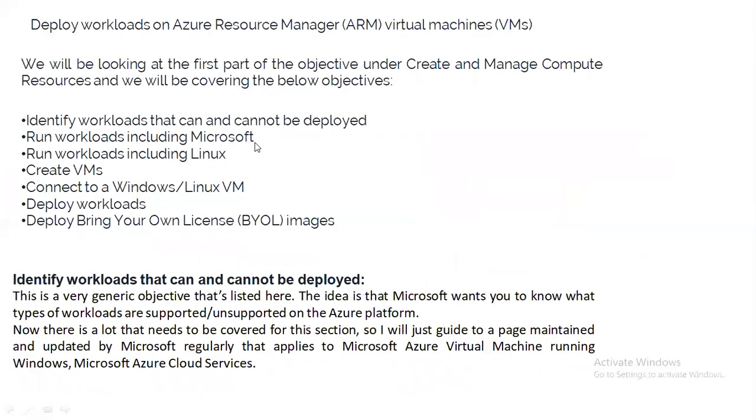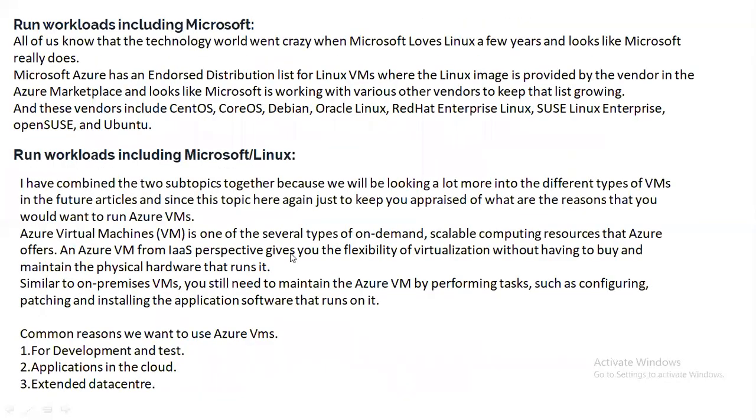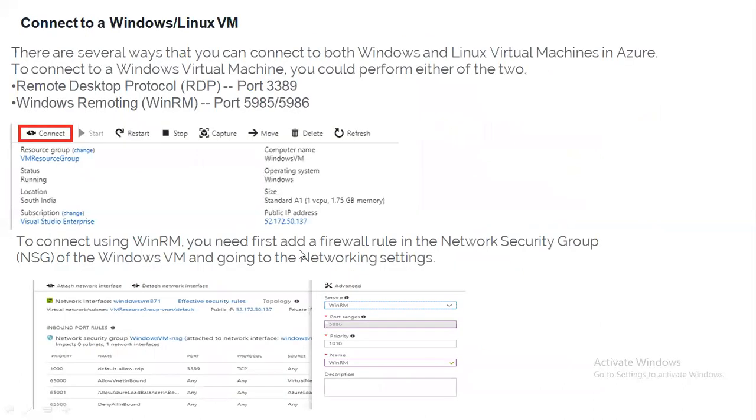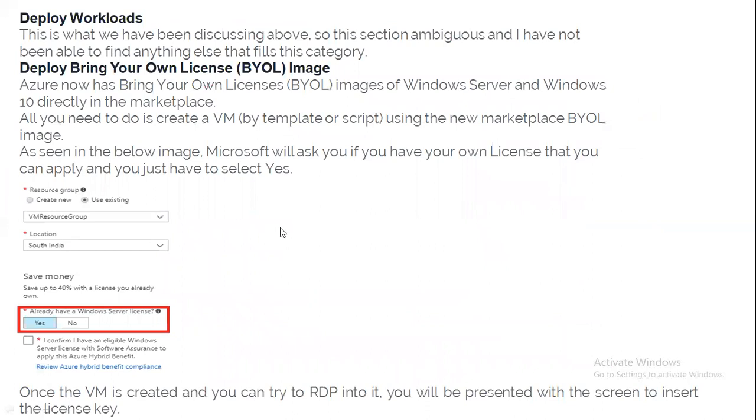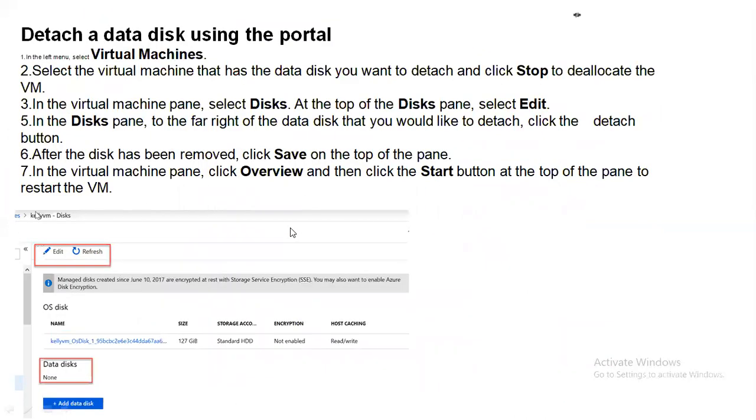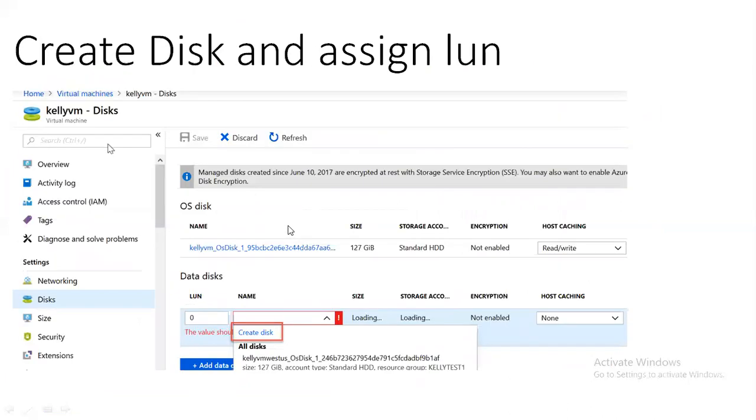So this is creating and connecting to a VM, the first step after creating a VNet and subnet, both Windows and Linux VM, and then you can add an extra disk to your VM.